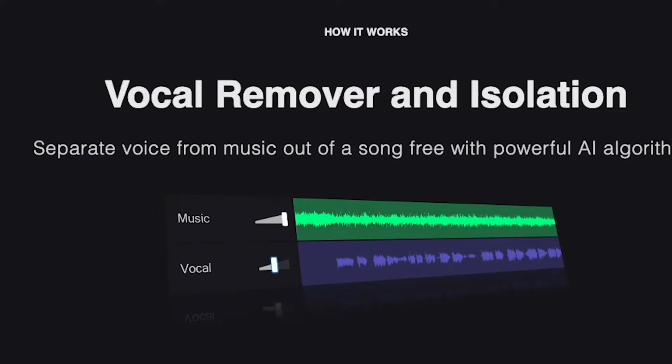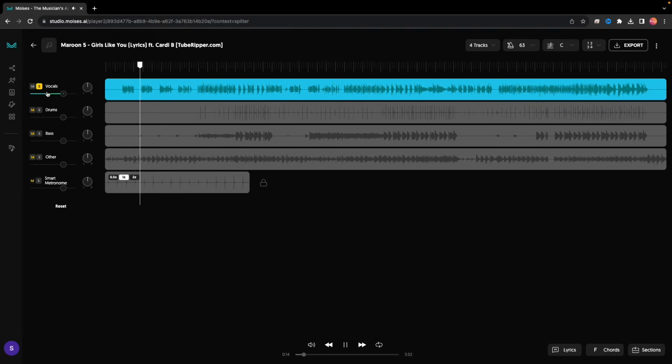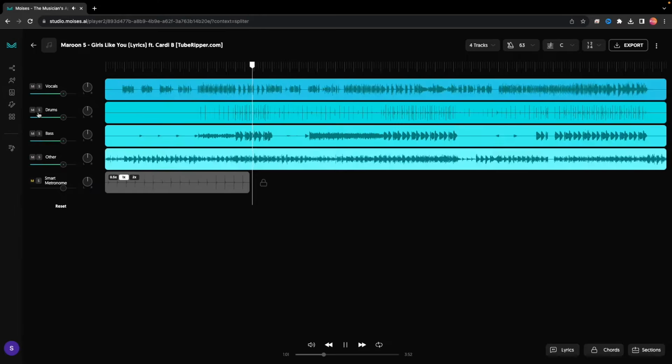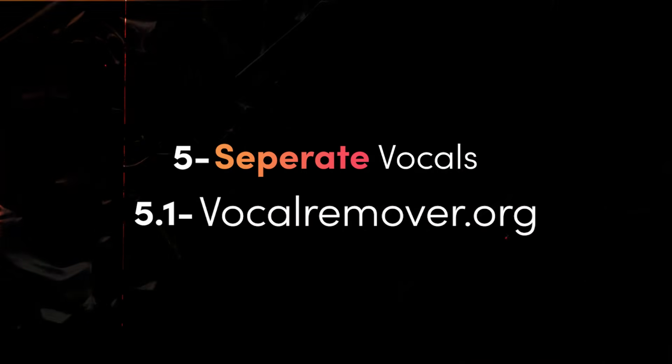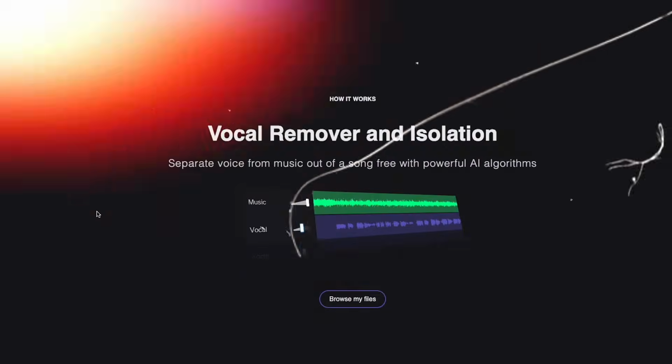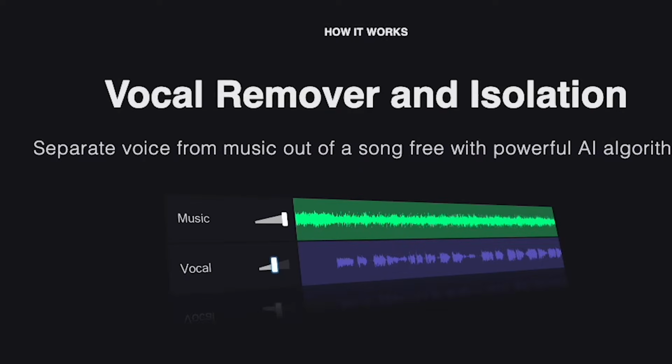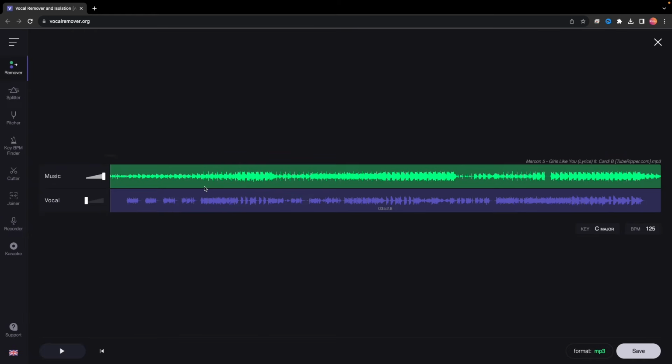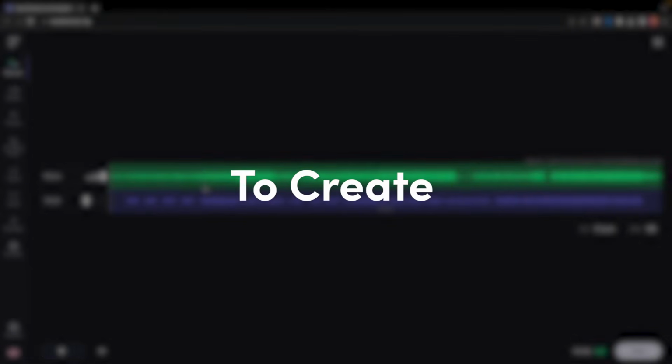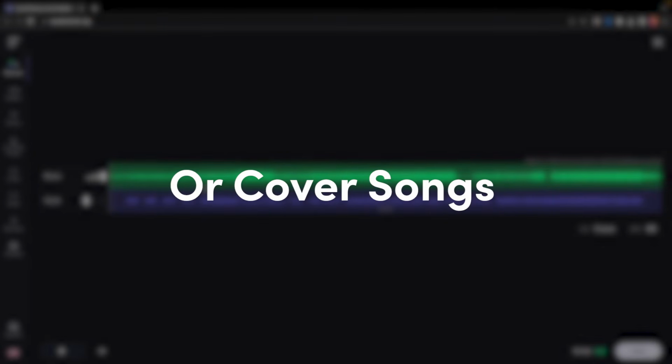These tools can help you isolate vocals from any audio file using AI. Some examples are 1. vocalremover.org, a tool that can separate vocals and instruments from any audio file using AI. You can use it to create acapellas, remixes, karaoke tracks, or cover songs.